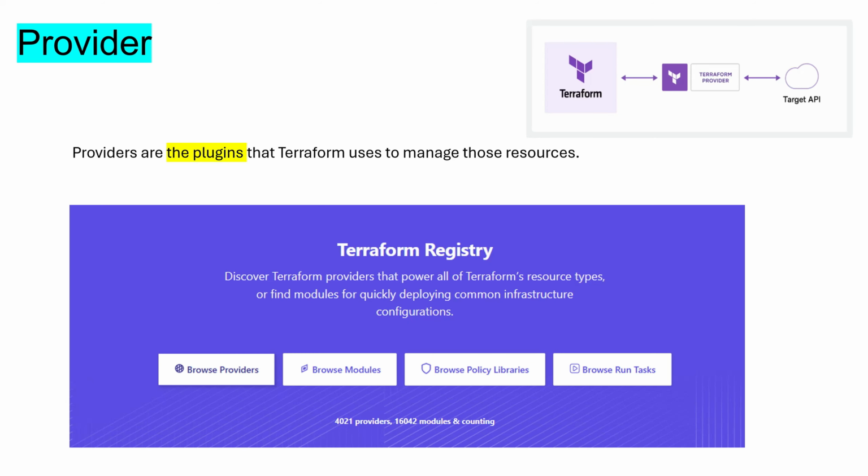Providers are plugins that Terraform uses to manage those resources. Every supported service or infrastructure platform has a provider that defines which resources are available and performs API calls to manage those resources. So a provider understands API interaction and exposes resources.